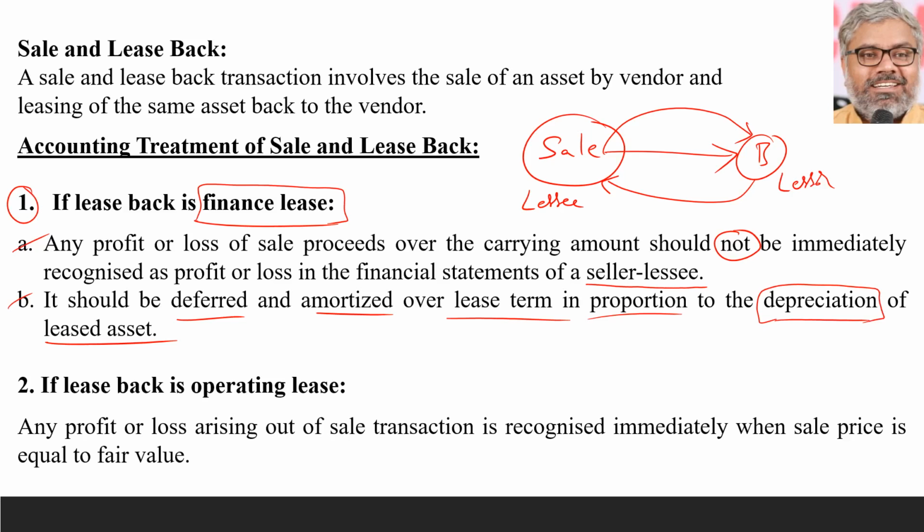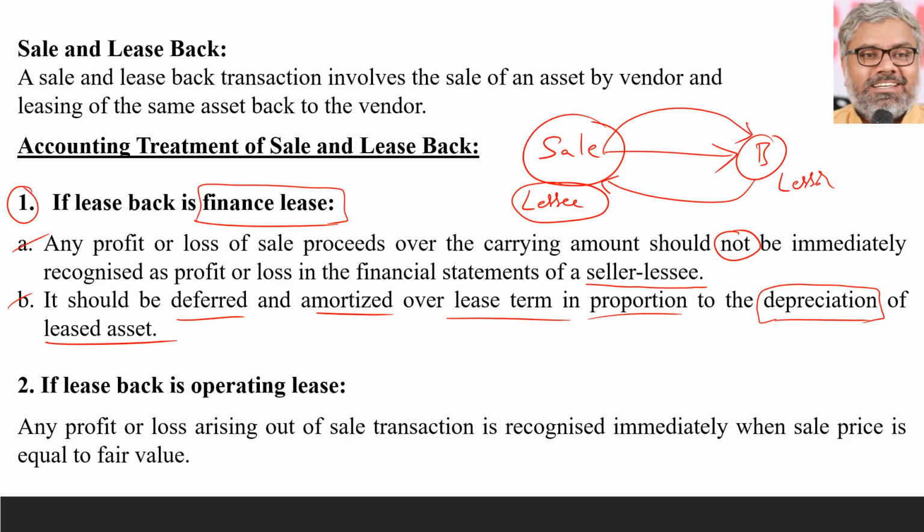How do we know the depreciation of the leased asset? Naturally, the lessee only will provide depreciation, right, in case of finance lease. So whatever depreciation he provides in the books of accounts as a lessee, in that proportion the gain or loss that resulted from the sale of the original asset has to be recognized over a period of time, but not immediately. That is an important point to be noted.